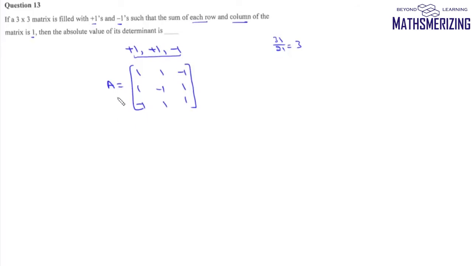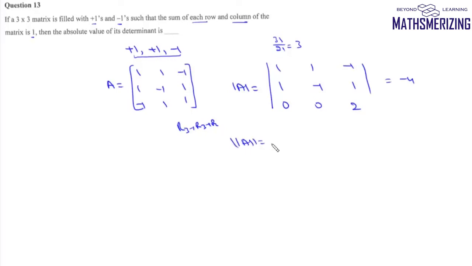Now we'll find the value of this determinant, which is determinant of A. So we do it by taking R3 as R3 plus R2. So we'll write 0, 0 and 2, and here it will be 1, minus 1, 1 and 1, 1 and minus 1. So this value will be minus 4. So the absolute value of this determinant will be simply, now there will be many such matrices, but for all these matrices, the value of this determinant will be either plus 4 or minus 4, which is the answer to this question.